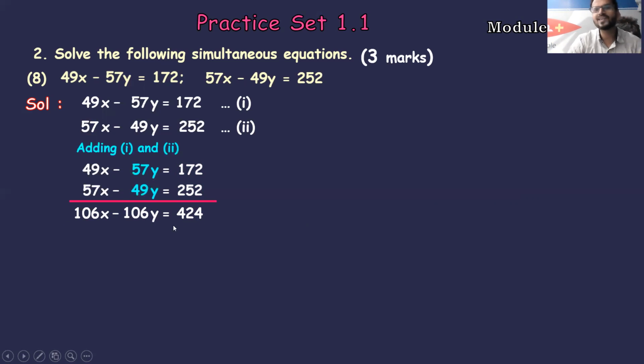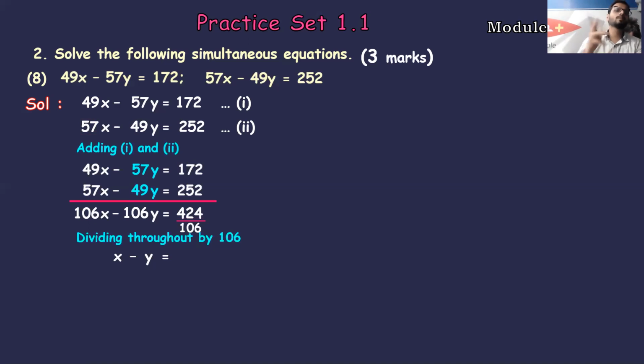So the next question is, should we divide it further? Should we reduce the equation? Yes, you have to, and it will happen always in the ASA method, students. By which number should we divide? It's quite simple. It has to be the coefficient of x and y, which is the same in this case. So 106 and 106, right? So it's simple. We have to divide by 106 only. Dividing through by 106, 106x divided by 106 you'll get x, minus as it is, 106y divided by 106, you'll get again y. 424 divided by 106, students.